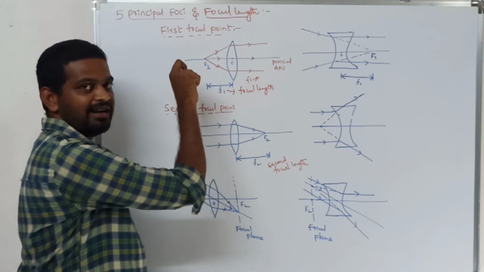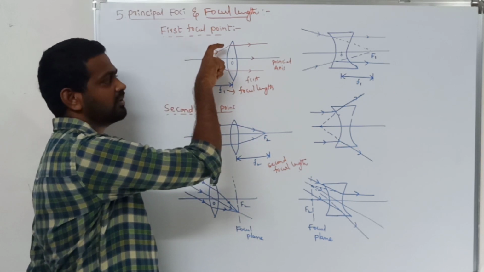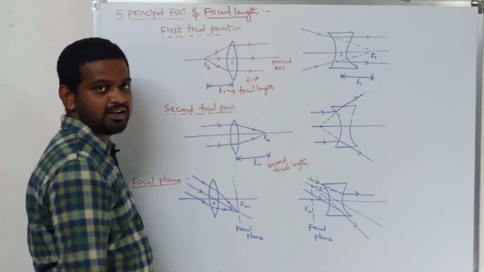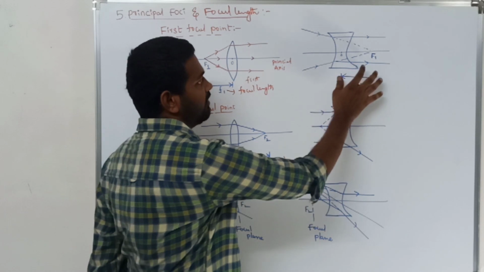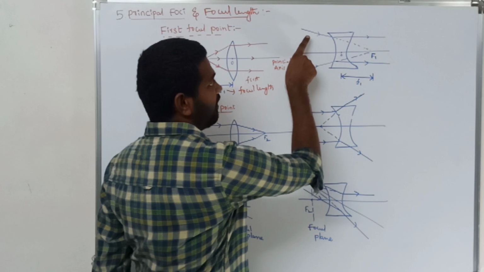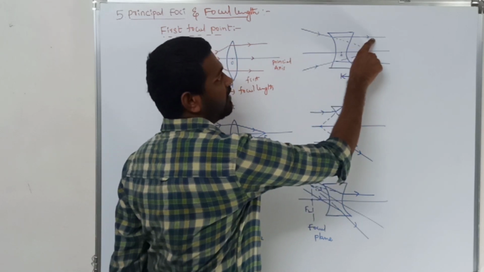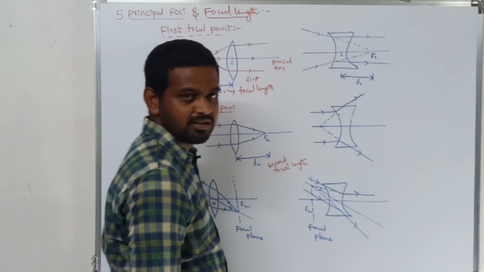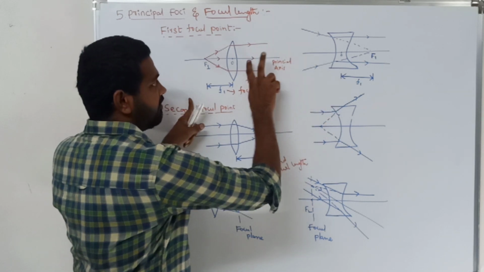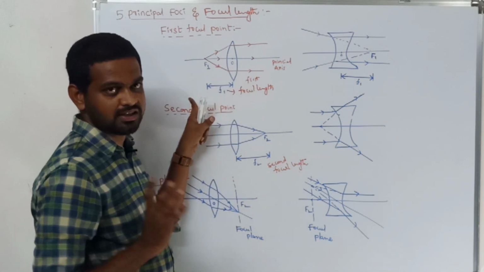So when the incident light is passed through the first focus, then after refraction you will get the beam of light parallel. Coming to the concave lens, after passing the light through the lens, you will get the refracted rays parallel. Here in the convex lens and in the concave lens, you will get a parallel beam of light after passing the light through the foci. Is it clear?